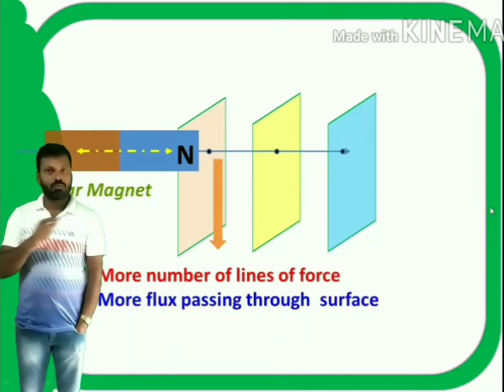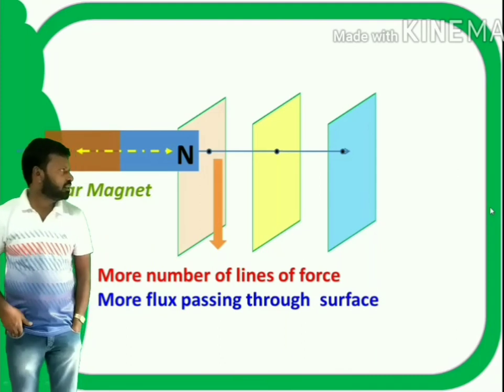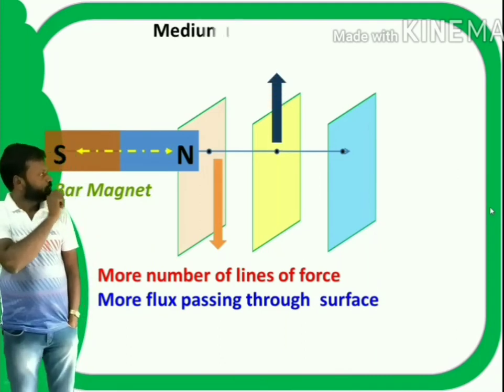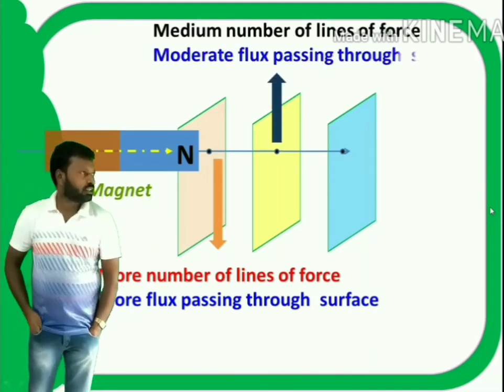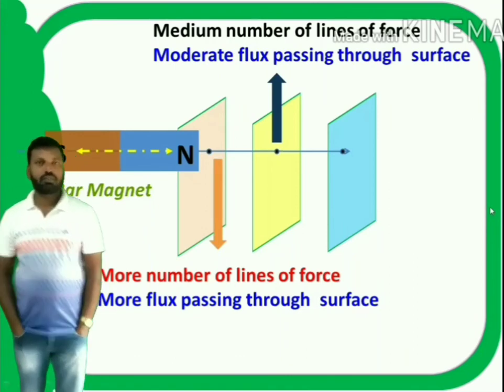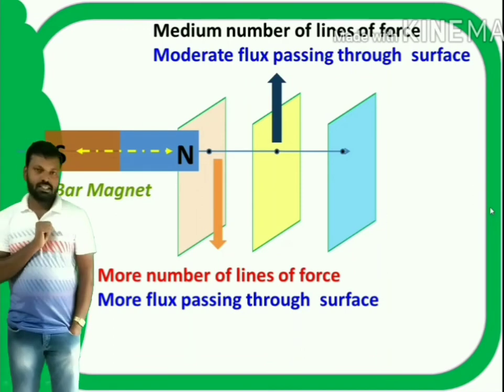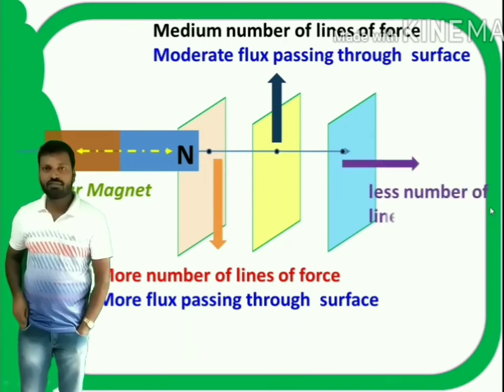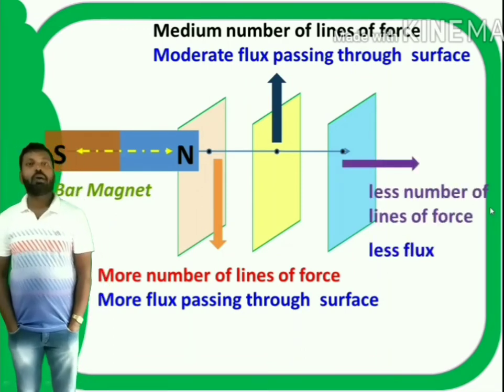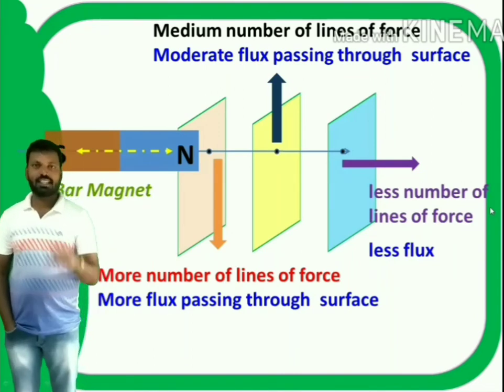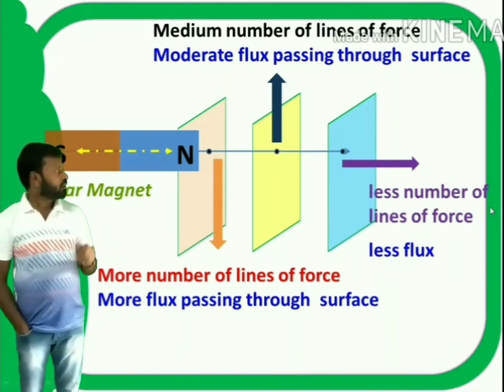That indicates more flux is passing through the surface. In this case, a medium number of magnetic lines of force are passing. That indicates moderate flux passing through the surface. But in this case, very few lines of force are passing. That indicates magnetic flux is less in this case, right?